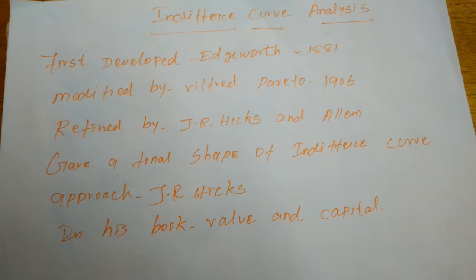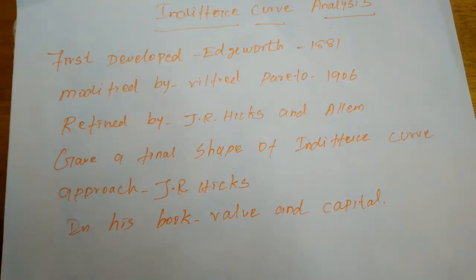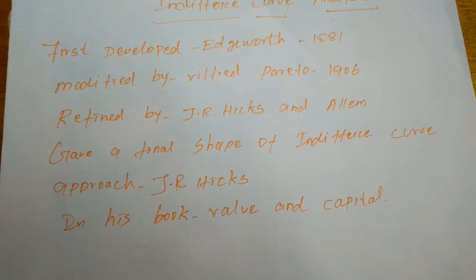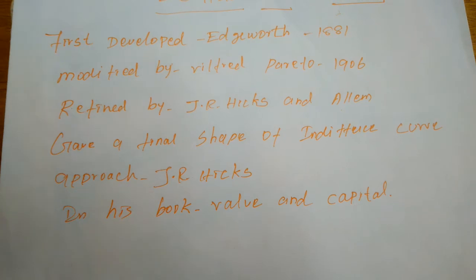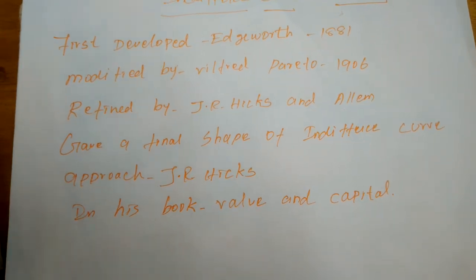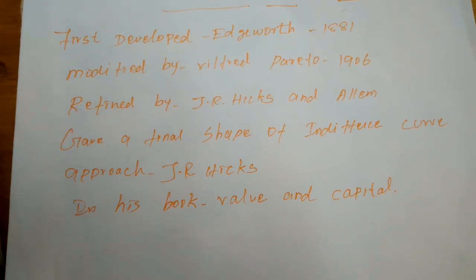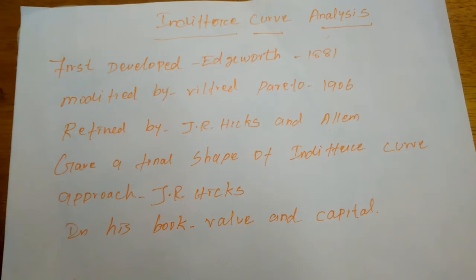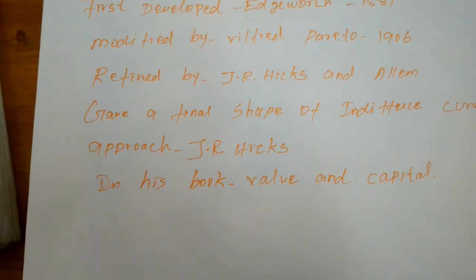First, on the basis of the cardinal utility approach, we have studied that utility is measured unit-wise: 1 unit, 2 unit, 3 unit. On the controversy of the cardinal utility approach, R.G.D. Allen and Hicks provided the ordinal approach.